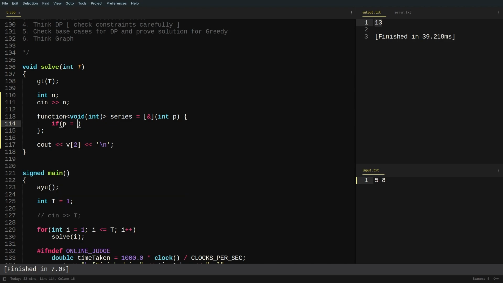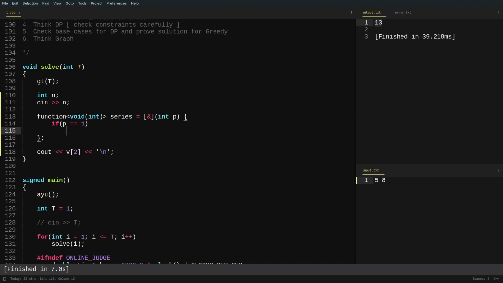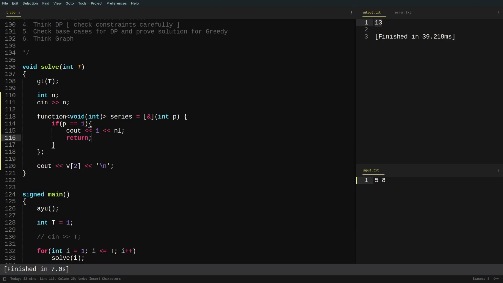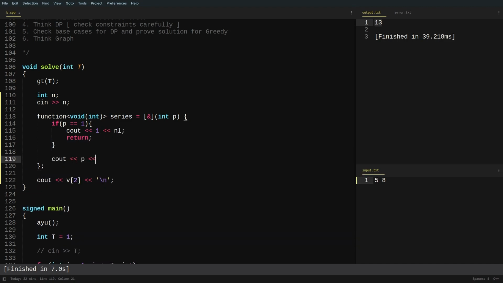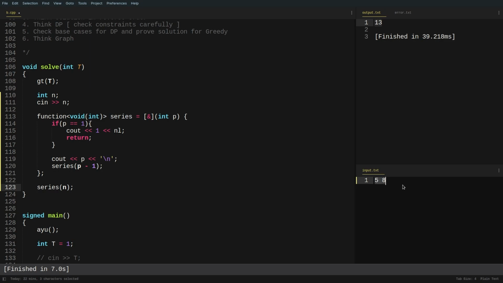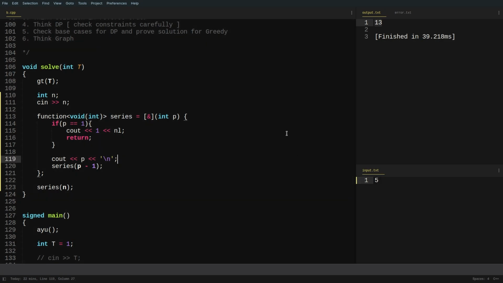And now I can write my code here. If p is equal to 1, let's say I want to print 1 and I just return. Otherwise, I print p and I just call series of p minus 1, right? So this is what I'm going to do. Now I just call my series function at series of n. So let me just call it for 5. As expected, it prints the series in the reverse order: 5, 4, 3, 2, 1.